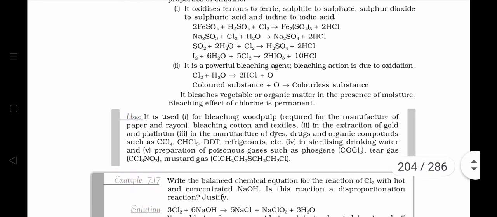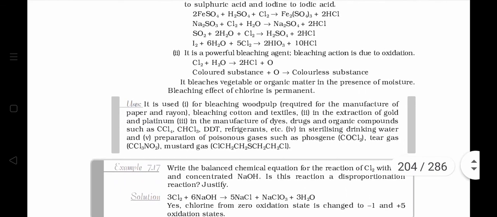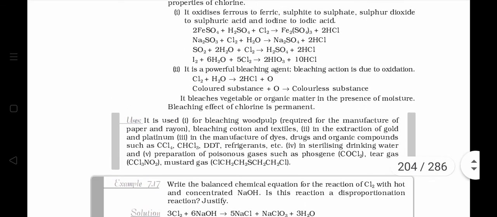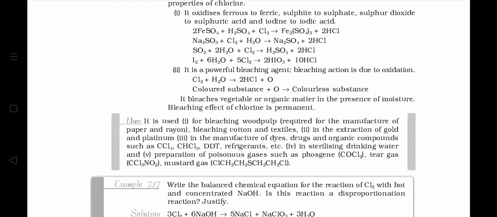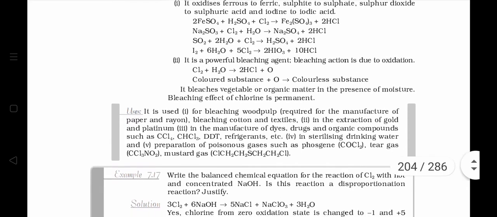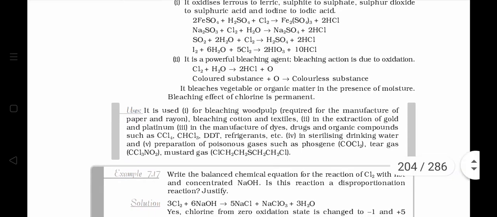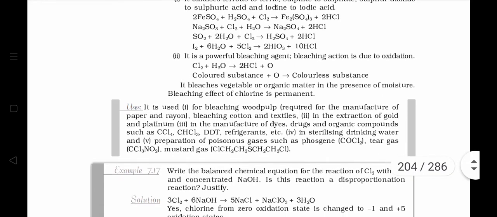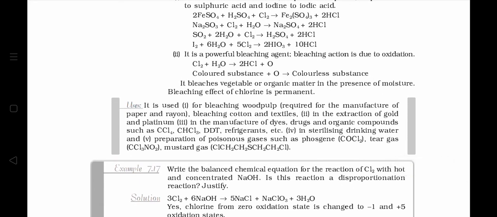Similarly, it reacts with sulfur dioxide. It changes sulfur dioxide into sulfuric acid and HCl is produced. Fourth reaction is the reaction with iodine. This chlorine oxidizes iodine to iodic acid with formula HIO3 and itself gets converted into HCl.